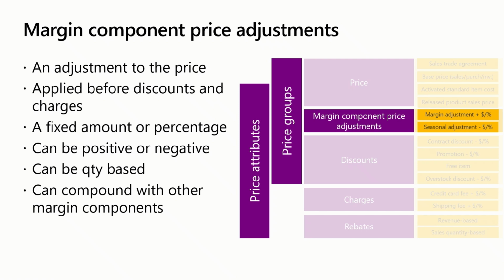So for example, as a distributor to be profitable, I determine that I need to mark up the inventory cost of speakers by 30%. For televisions, a 35% markup is required. So margin component price adjustments might be where you apply a tiered pricing strategy based on an amount or percentage across all items or categories of items rather than maintain different individual prices for each item across each customer tier.